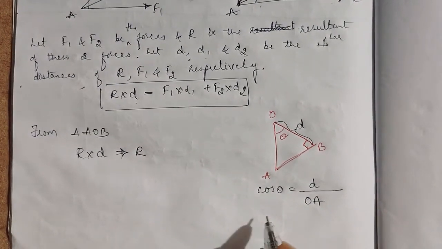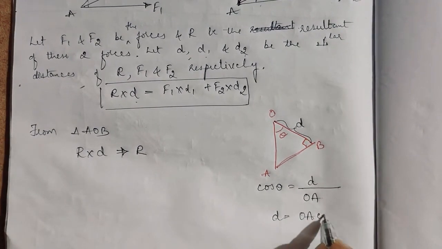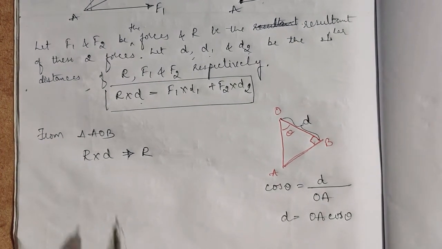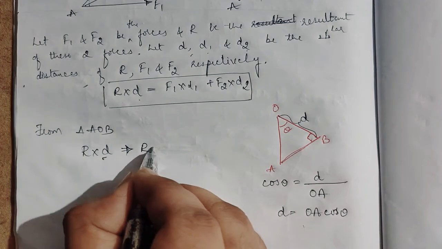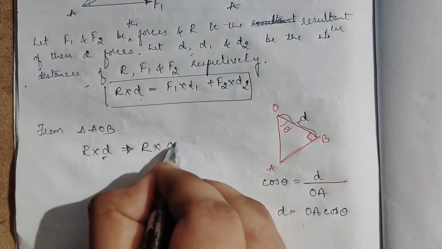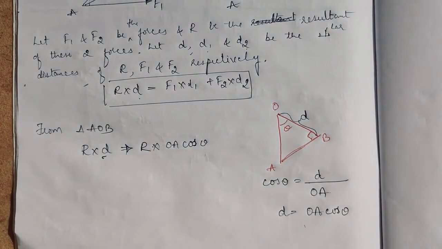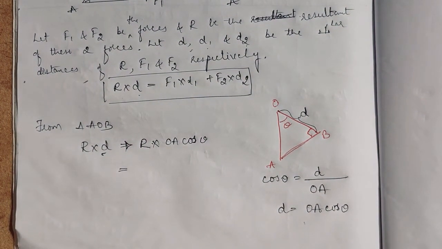Now D I want, that is OA into cos theta. Now I'll replace this D by this, so R into D is R into OA into cos theta.